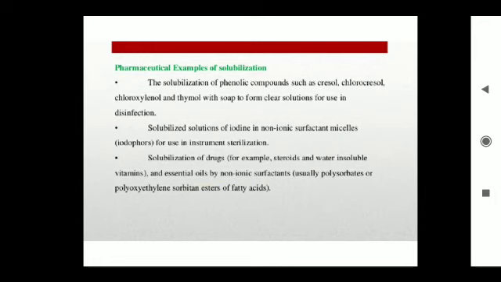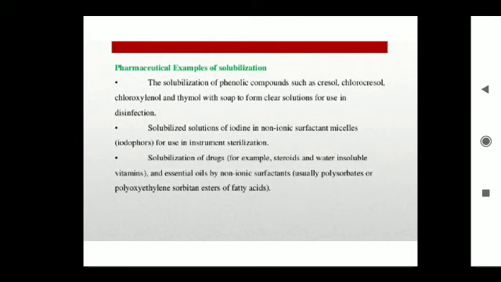For example, solubilization of phenolic compounds like cresol, chlorocresol, chloroxenol and thymol with soap forms clear solutions for use as disinfectants, and also solubilized solution of iodine in non-ionic surfactant micelles is used for instrument sterilization.